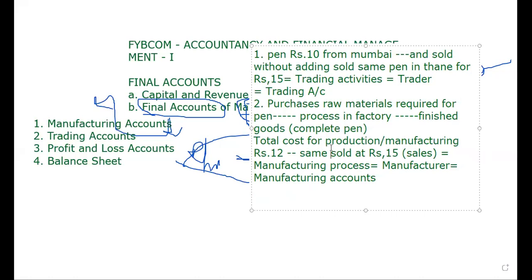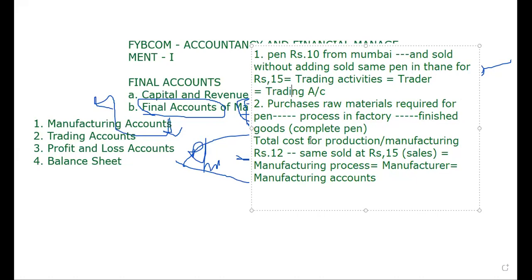A manufacturer can be a trader also. Some portion may be manufacturing activity, and some part may be trading activity, so both possibilities are there. Accordingly, with the help of the information in the trial balance and adjustments, you have to decide whether he is both trader and manufacturer, only manufacturer, or only trader.